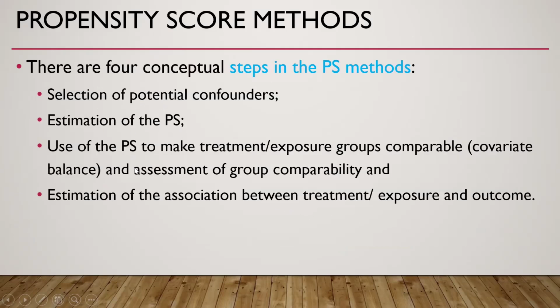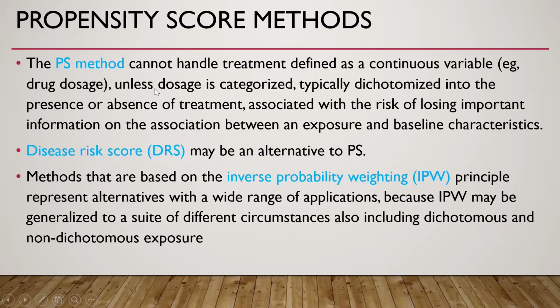So these are the 4 steps of the propensity score method. The propensity score method cannot handle treatment defined as a continuous variable unless the continuous treatment variable is categorized. Disease risk score may be an alternative to propensity score. Methods that are based on the inverse probability weighting principle represent alternatives with a wide range of applications because inverse probability weighting may be generalized to a suite of different circumstances, also including dichotomous and non-dichotomous exposure.